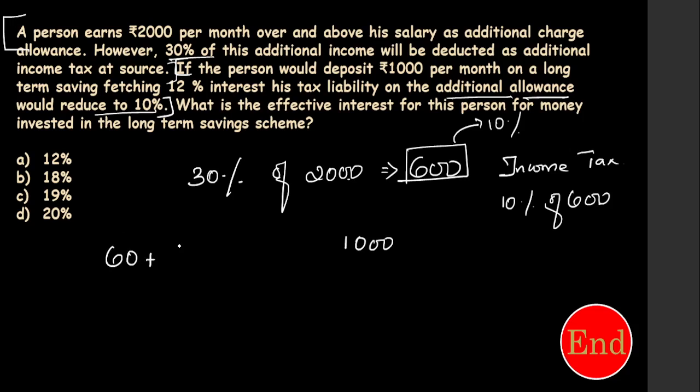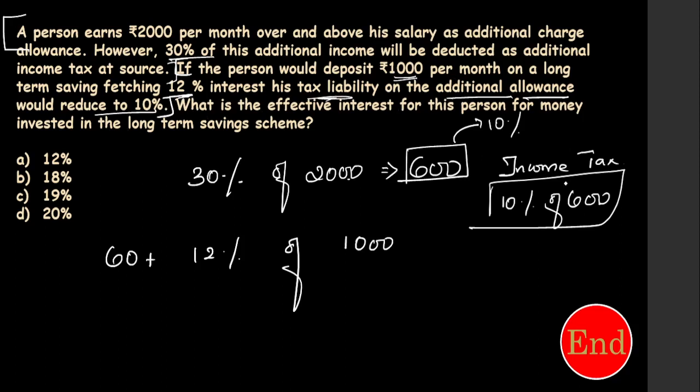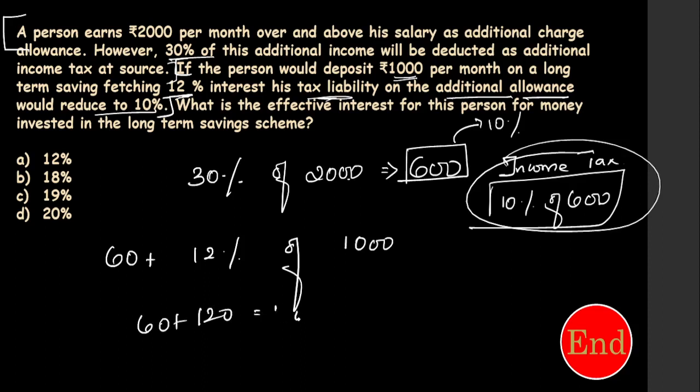This is one benefit given from there. The other one is, due to this 1,000 deposited, they will give 12% interest. So I need to take 12% of 1,000. This 10% I need to take from 600, and this 12% I need to take from 1,000. That's why they said if the person deposits 1,000, they will get 12% interest on 1,000, and 10% is tax liability. So what is 12% of 1,000? It is 120. So 120 plus 60, total is 180.